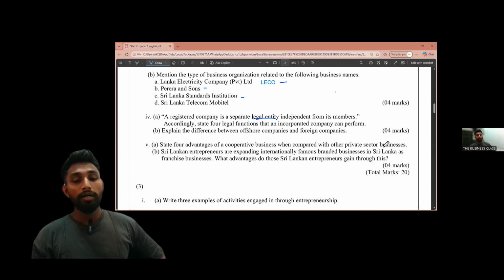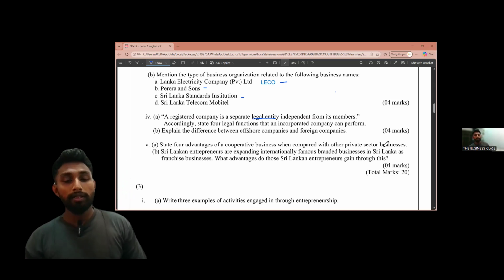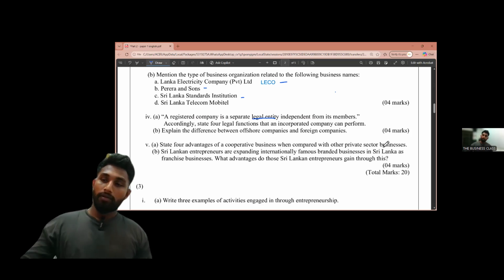Then the next one, incur liabilities and debts, right? You can take loans in your business name, right? You can take liabilities, you can take debts, right? So these are the things that a legal entity can do by itself, right? Okay, if you have any questions, you can ask me. We are moving to the next question.